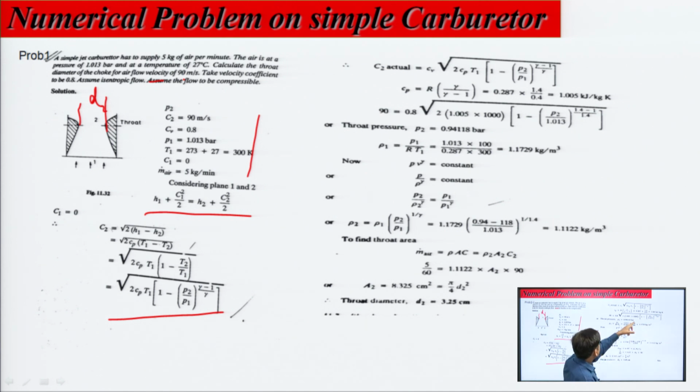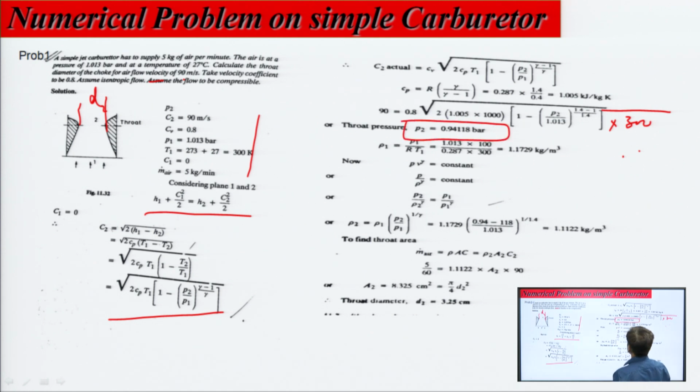If you solve this equation, all the values are given, the value of 2 Cp T1, and T1 is also given. So, here we will also multiply by 300, because here it is 2 Cp T1. It will give you the value of P2, the pressure at the throat.